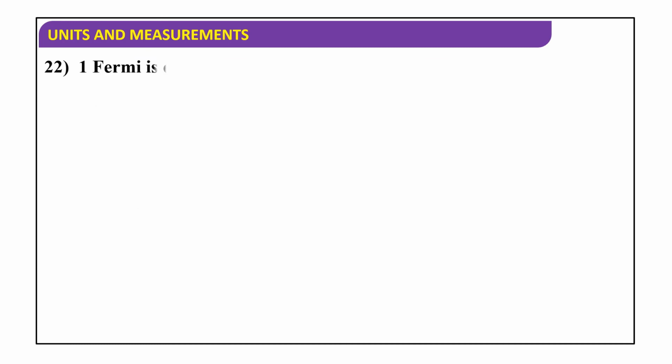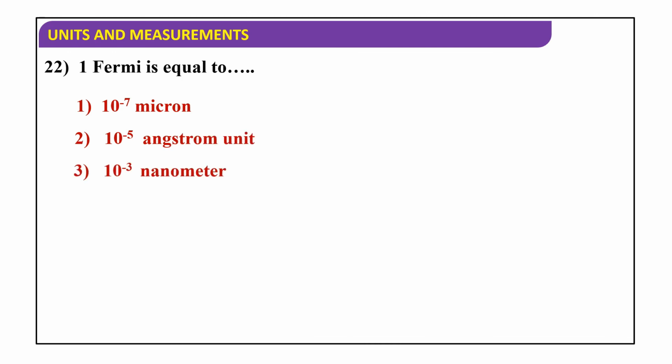Next, 1 Fermi is equal to 10 to the power of minus 7 micron, 10 to the power of minus 5 Angstrom unit, 10 to the power of minus 3 nanometer, or none of the above. Here 1 Fermi is nothing but femtometer, and 1 Fermi is equal to 10 to the power of minus 5 Angstrom unit.